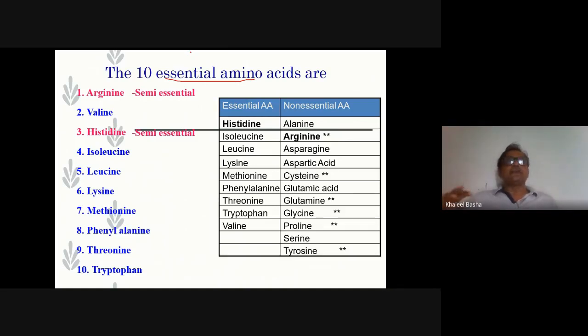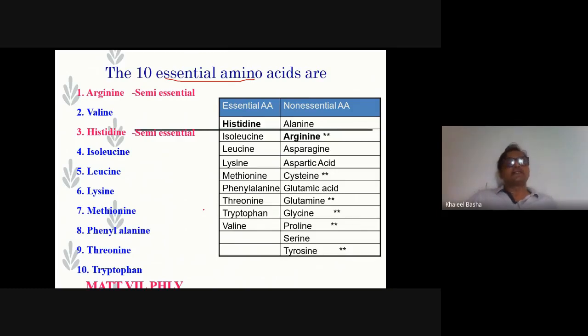So these 10 amino acids: arginine, valine, histidine. How could you remember these 10 amino acids? It's easy to remember: "Mat will fly." This is methionine, arginine, threonine, tryptophan, valine, isoleucine, leucine, phenylalanine, lysine. These are the 10 amino acids.